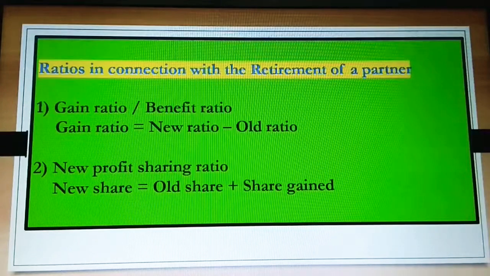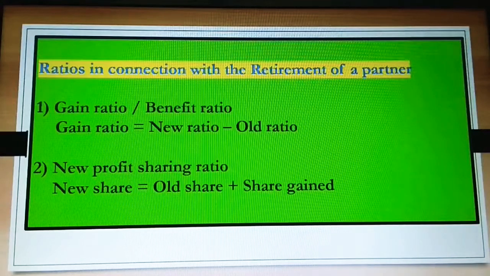Then new profit sharing ratio. After the existing partner is out of the firm, what will be the ratio in which the remaining partners are going to share the profits and losses? That is the new profit sharing ratio, that is old share plus the share gained by them on the retirement of the existing partner.